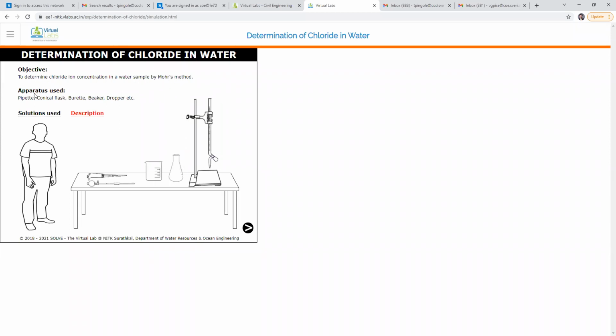Then what are the apparatus used? Pipette. See here, this is the pipette. On the table you can see the pipette, the burette stand, it is the burette. This is the conical flask, this is the beaker. So these are the apparatus: pipette, conical flask, burette, beaker, and this is the dropper. Then